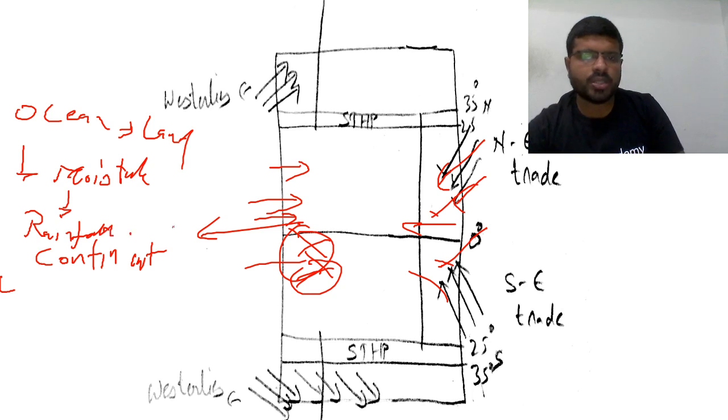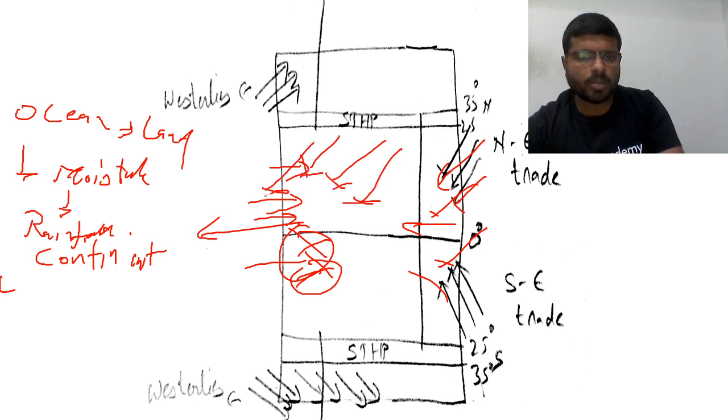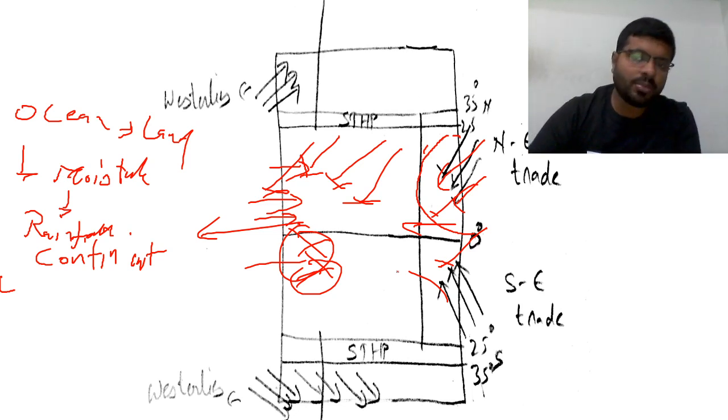So what I am trying to say is, even in this part there is a wind movement, the same northeast trade winds, but these northeast trade winds carry moisture and give rainfall only in the eastern side, and by the time they come to the western side, they will not have any moisture.